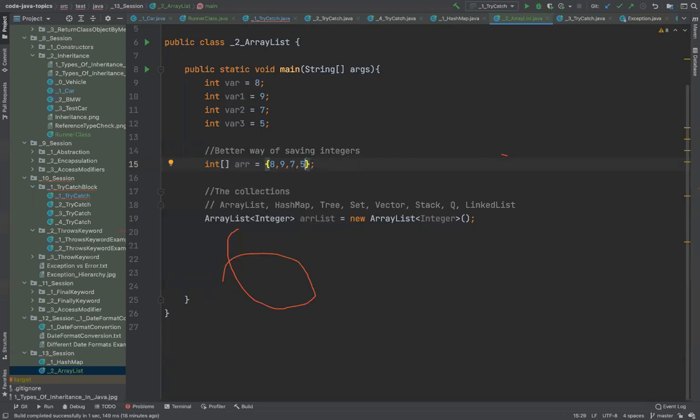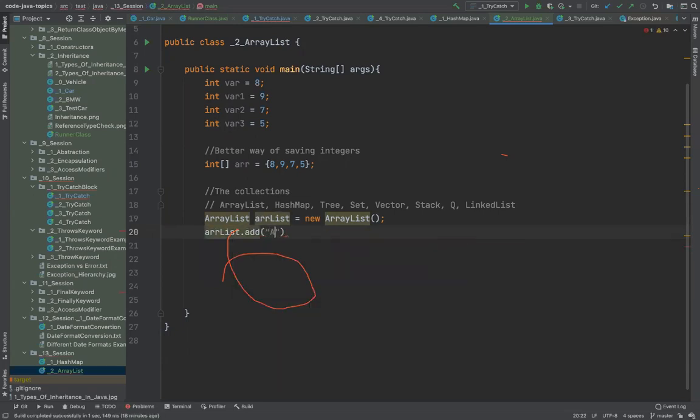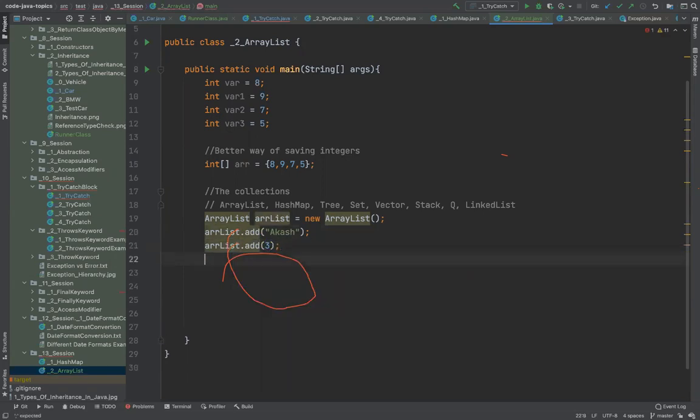The same concept we need when we create an object of a specific type. So let's say I remove this. I can actually add any value to this object. For example, how do you add it? You say dot and call a method add and you write Akash. It's allowed. When I say arr list dot add 3, it's allowed. When I say arr list dot add true, that is a boolean, it's allowed. So this will still work.